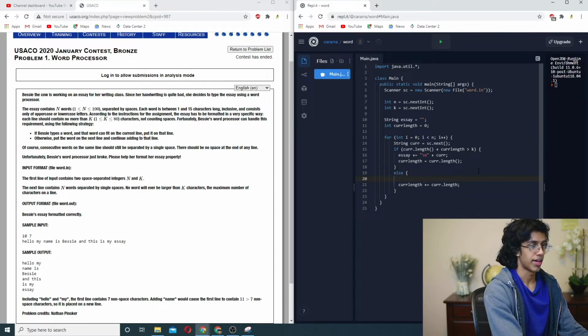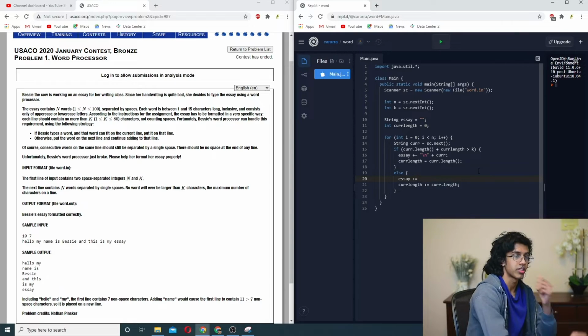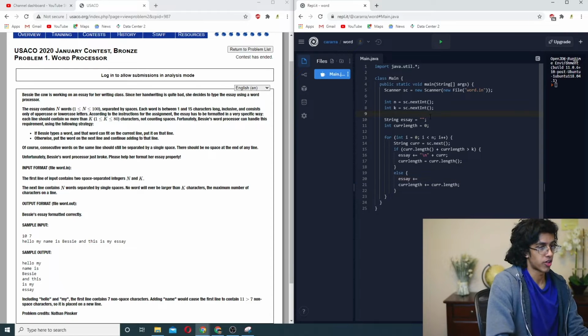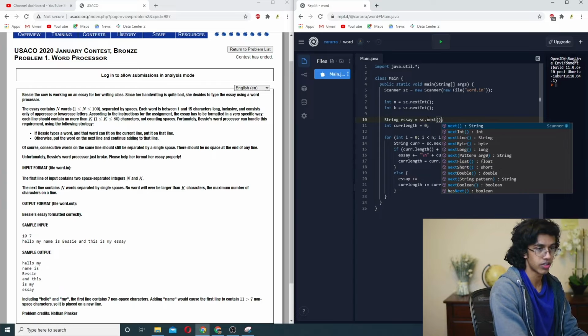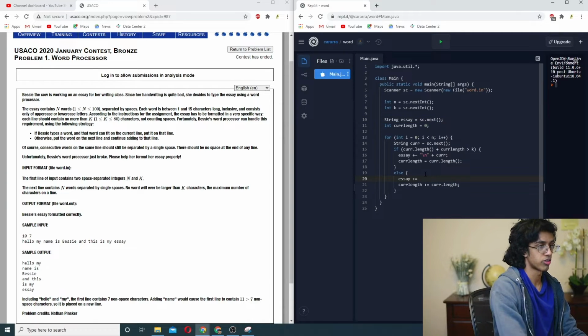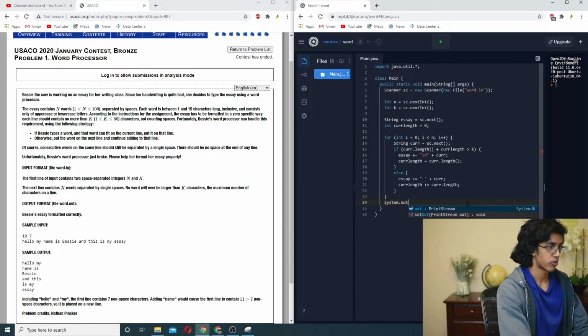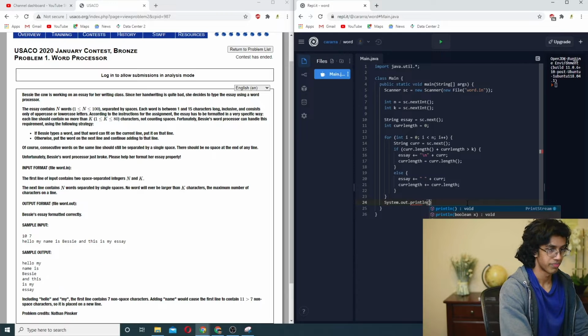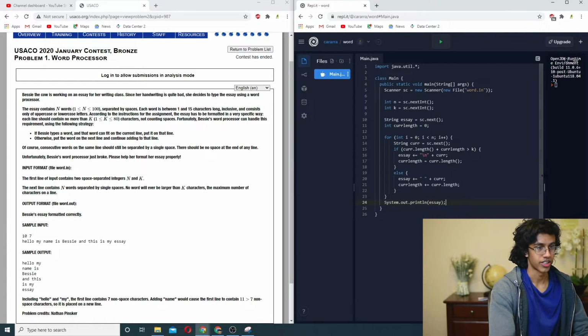And we just do essay plus equals. Now, the one tricky thing is, do we put a space before? Well, we can just start off our essay with sc.next, and then that fixes all of the edge cases. So now all we gotta do is space plus our actual word. And now, if we just do System.out.println of the essay at the end, it should be right. Theoretically. Okay, let's try it.